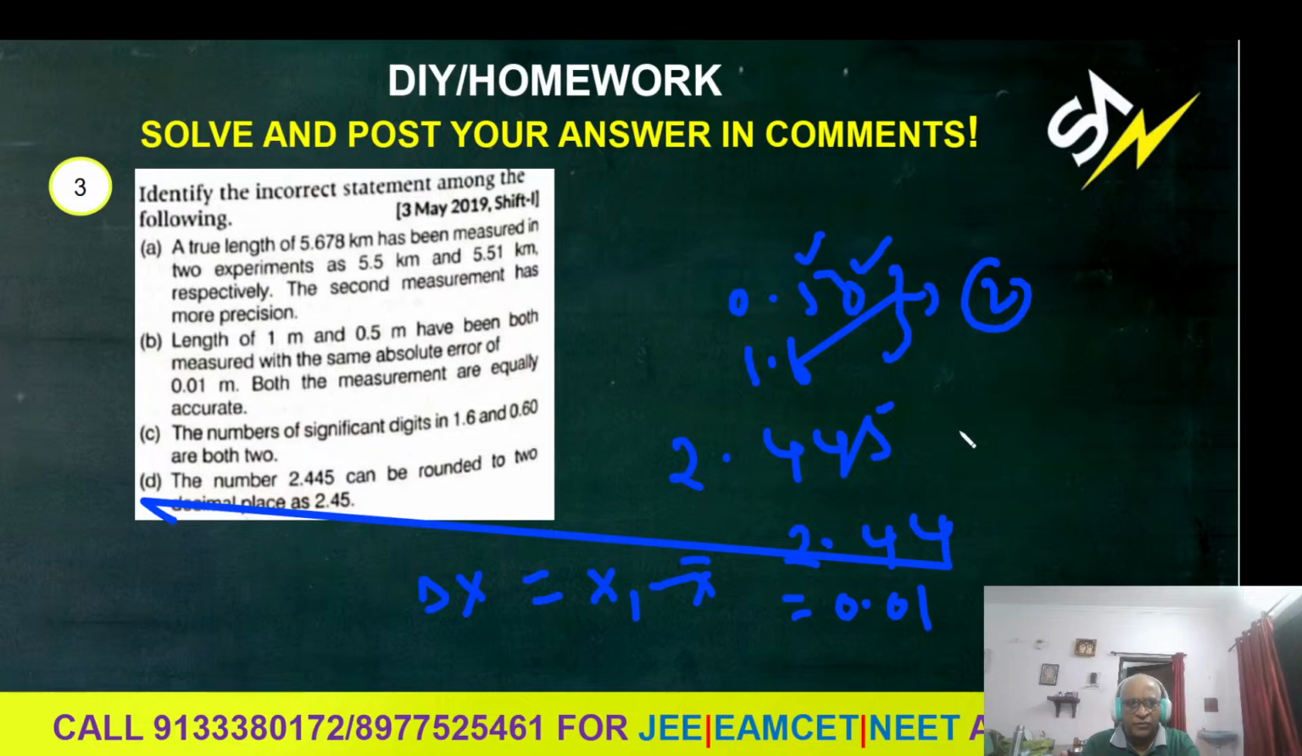Accuracy means the two values should be equal measured values. 1 meter and 0.5 meter, they are not equal, right? Just check it. But D is definitely incorrect. Right, students? Then these are the questions we are having.